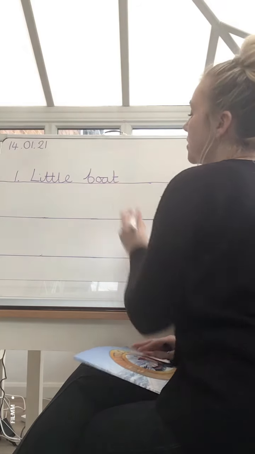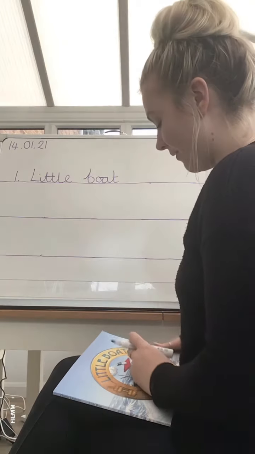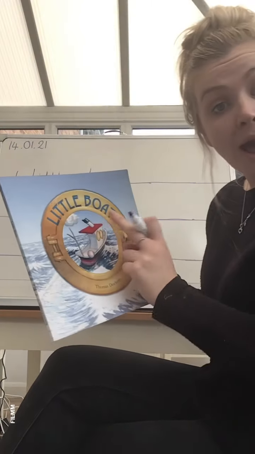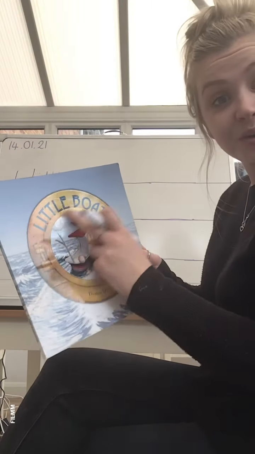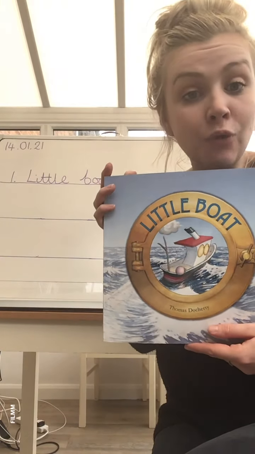So the title of the story was Little Boats. I've made sure that my letters are sat on the line and that I've used a clear finger space. And if I wasn't sure about how to spell Little Boats, I could use the front cover of the book to help me. That's right, an author is the writer of the story.